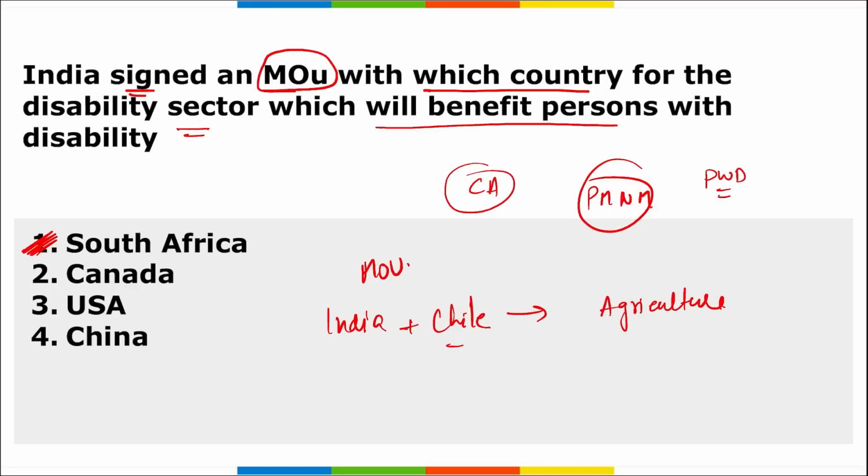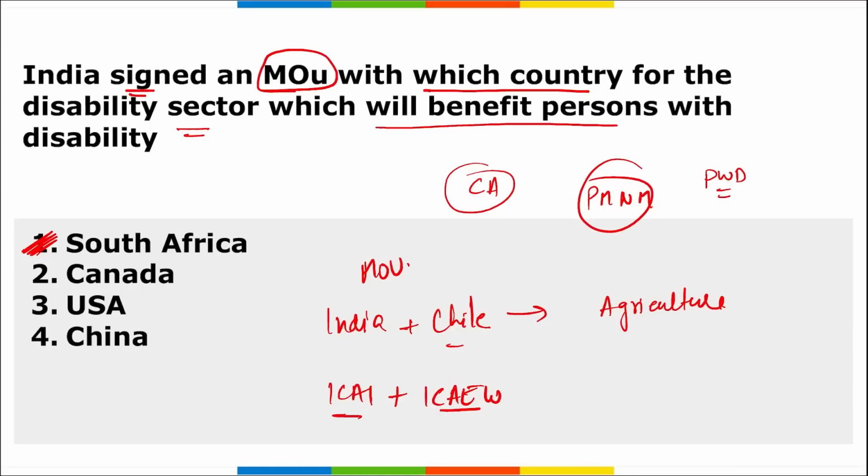Then apart from this, recently the Union Cabinet has also approved the signing of an MOU between New Delhi's headquartered ICAI, that is the Institute of Chartered Accountants of India, and the Institute of Chartered Accountants in England and Wales, that is ICAEW, in London, UK. So between them also an MOU was signed.